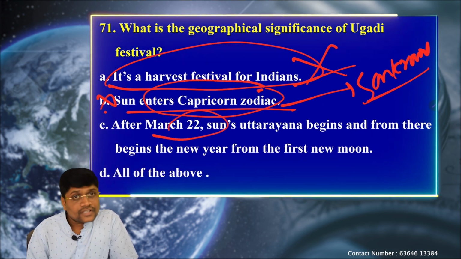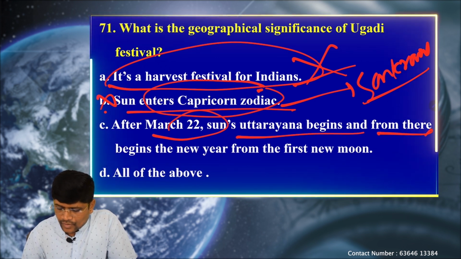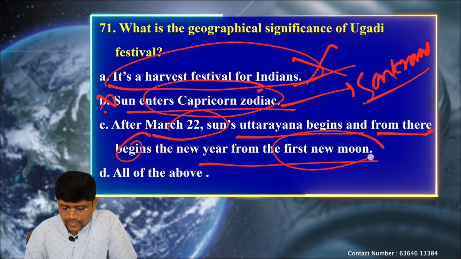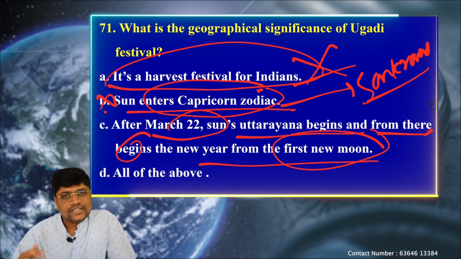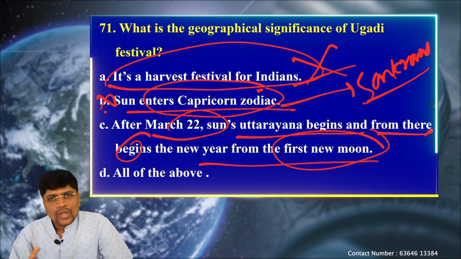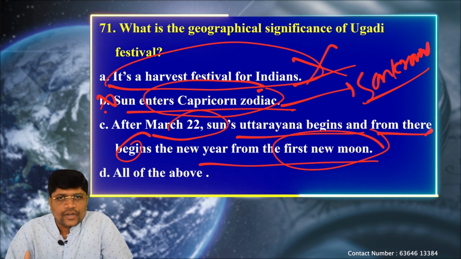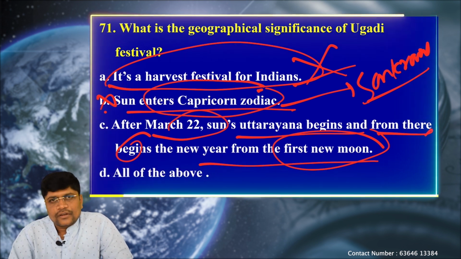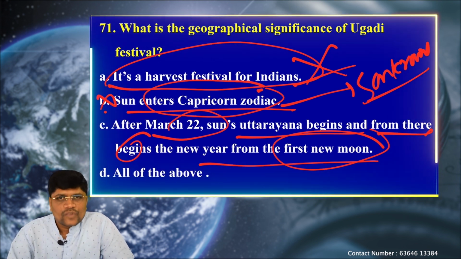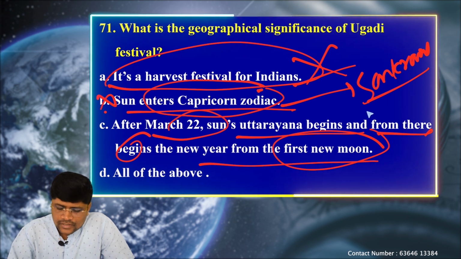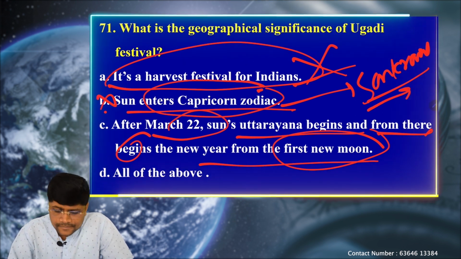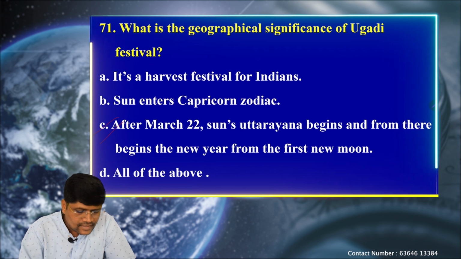Next, after March 22nd, the sun's Uttarayana begins, and from there begins the new year from the first new moon. That's why it is called the Chandramana Yugadi. Chandra refers to moon, Mana refers to base unit. That means the first new moon is considered the beginning of the new year for Hindu people. That is called the Yugadi festival. So option C is the correct one.